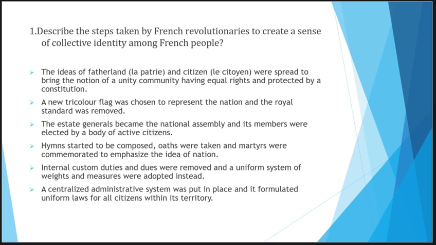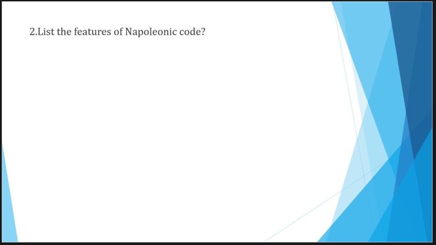In the fourth point, the composing of hymns, taking of oaths and so on. Then in the fifth point, I mentioned the removal of customs duties and adoption of a uniform system of weights and measures. And in the last point, I mentioned the placing of centralized administration and also the formulation of uniform laws for all citizens.